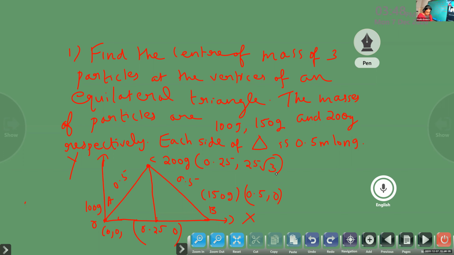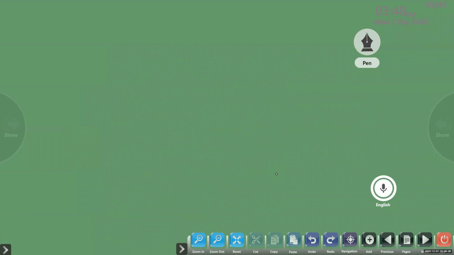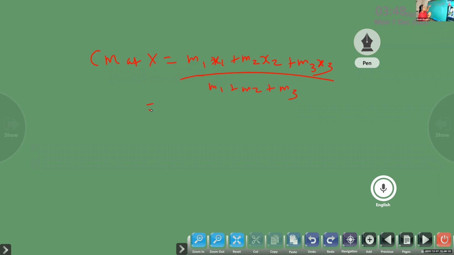Shall we change? Yes, ma'am. Okay, so now what is the first step? Center of mass at x. You have m1 x1 plus, how many points? 3 points. So you can write m1 x1 plus m2 x2 plus m3 x3, divided by m1 plus m2 plus m3. So x1, x2, x3 are the x coordinates of all the 3 points.